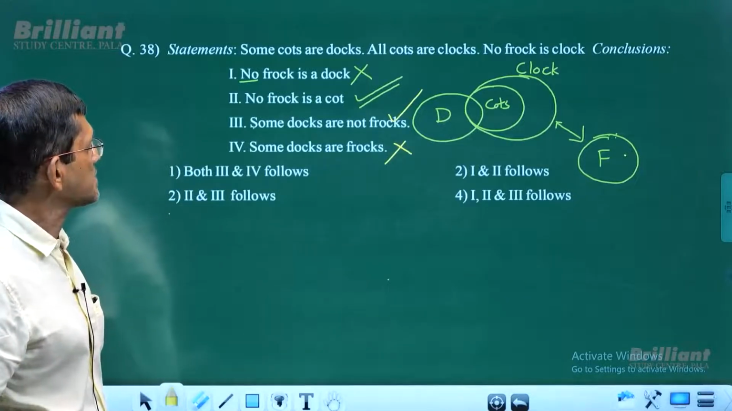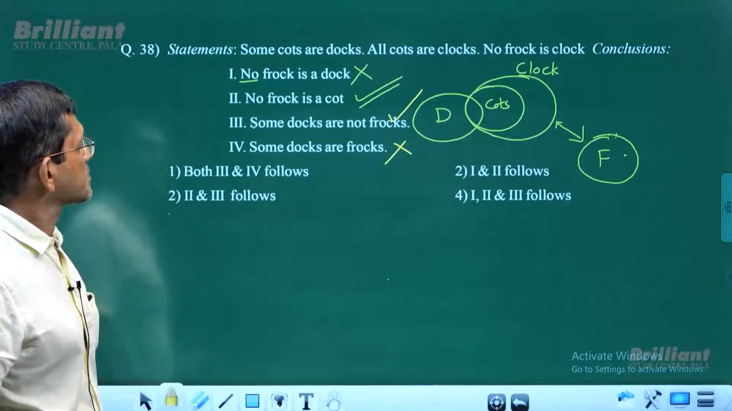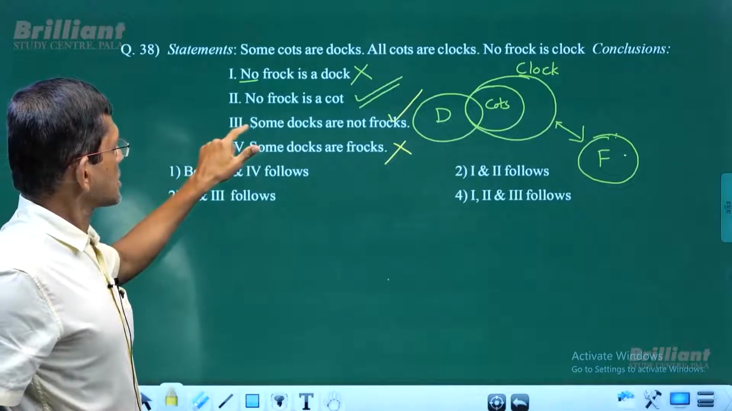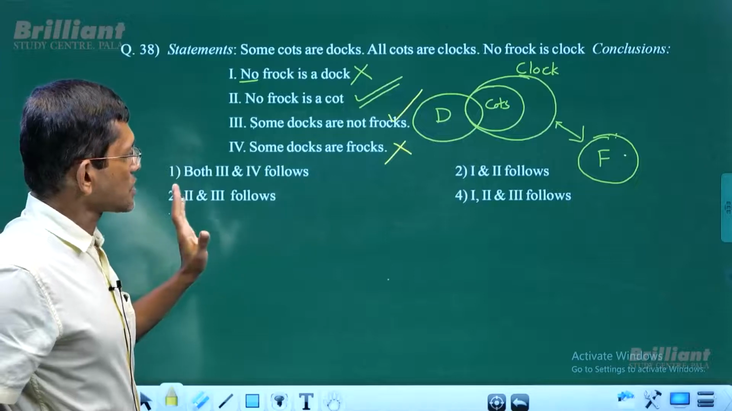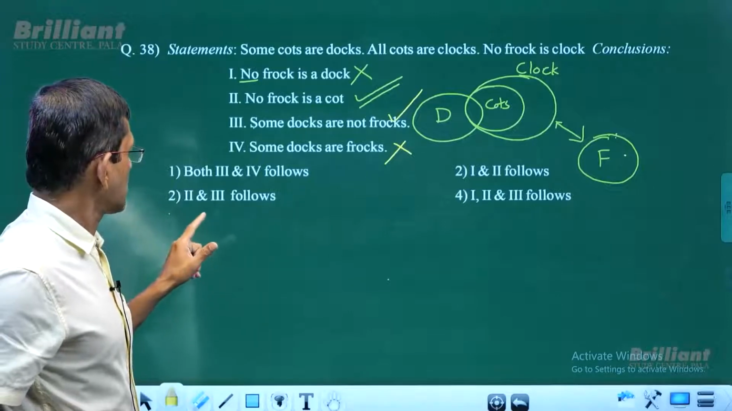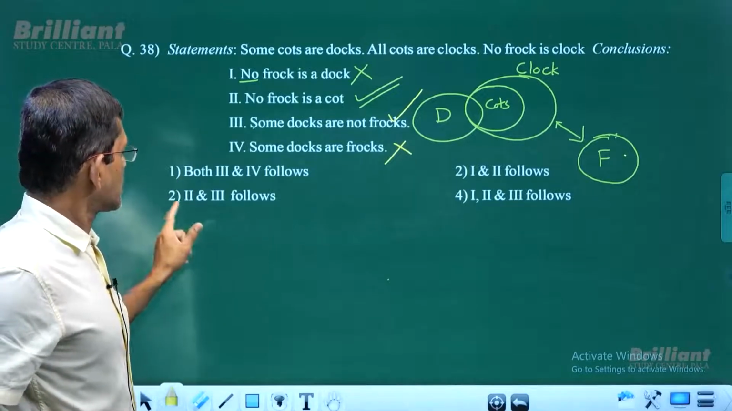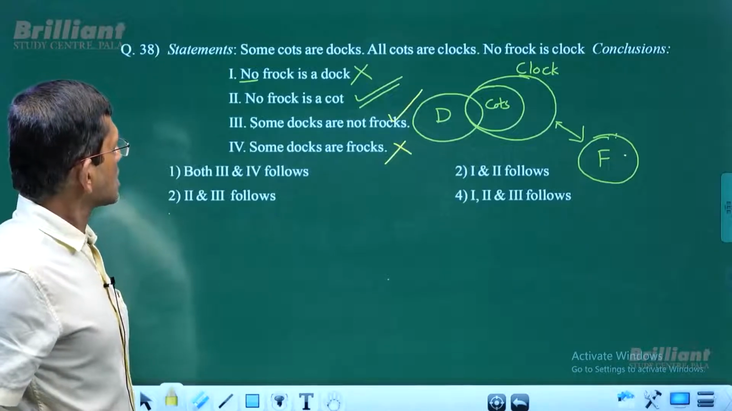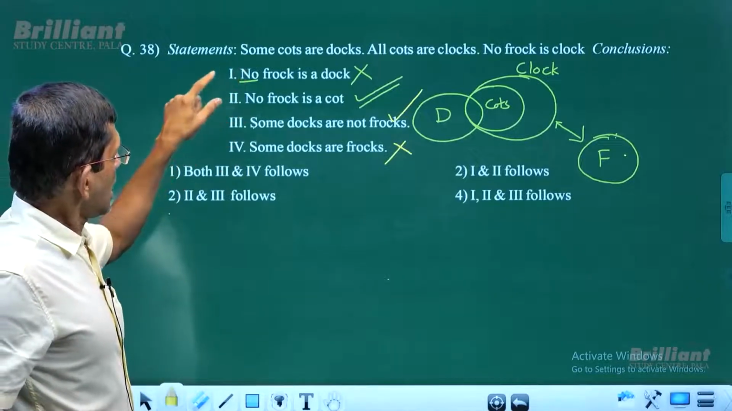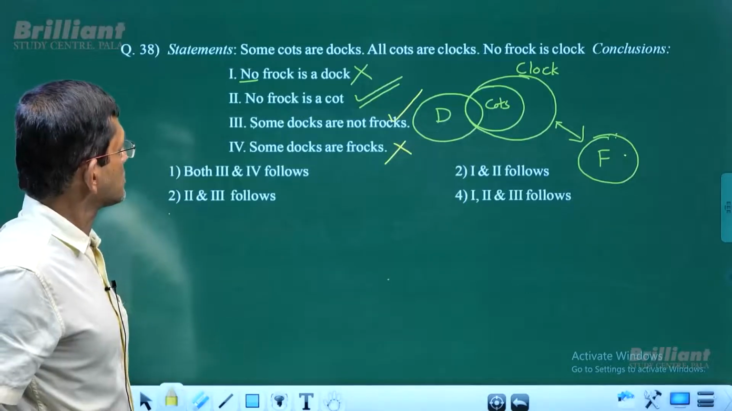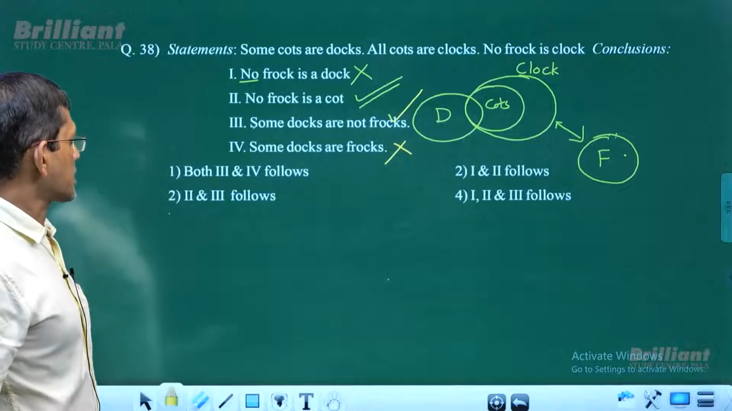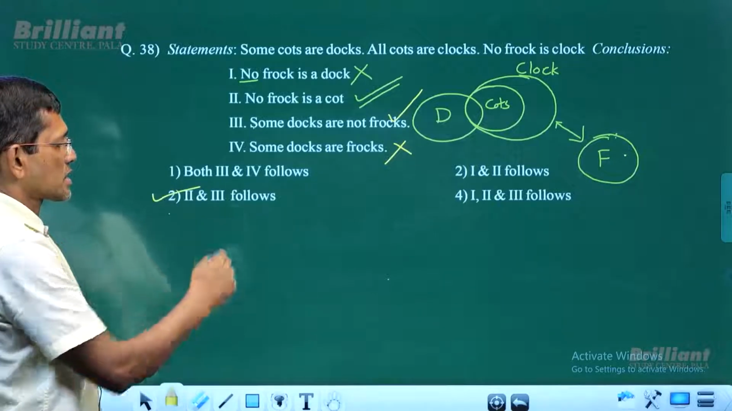Ultimately, what do you get here? Conclusion number 2 and conclusion number 3, those two conclusions follow. And conclusion number 1 and 4 don't follow. Okay, that's fine. So 2 and 3, this is what it is.